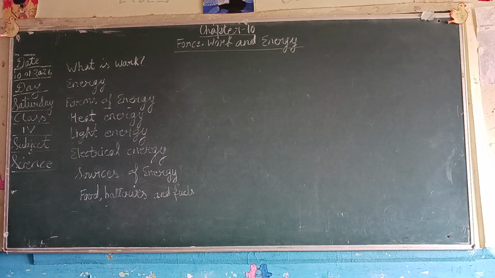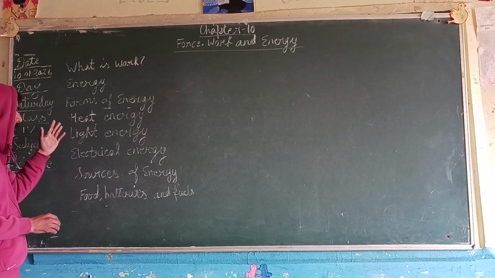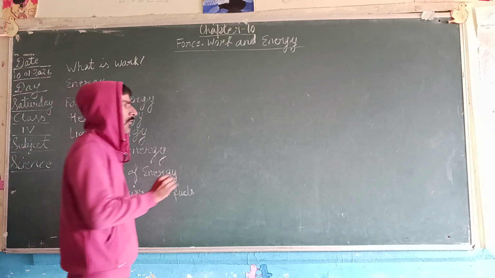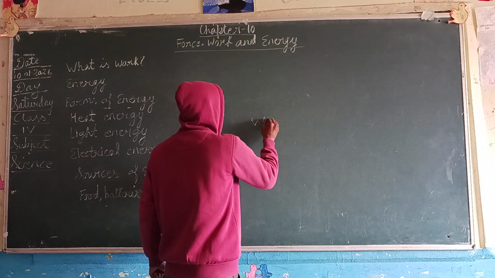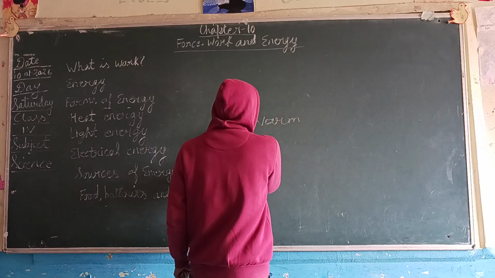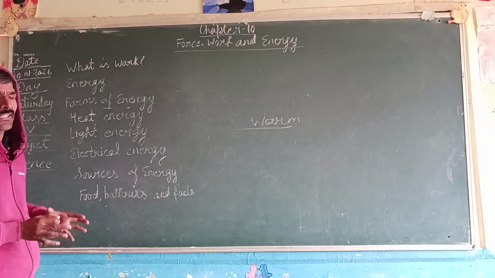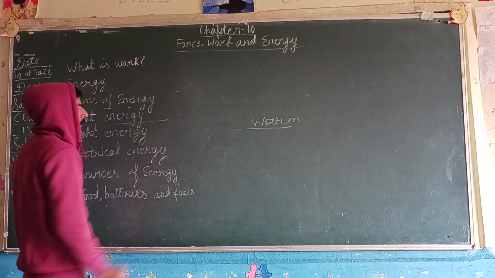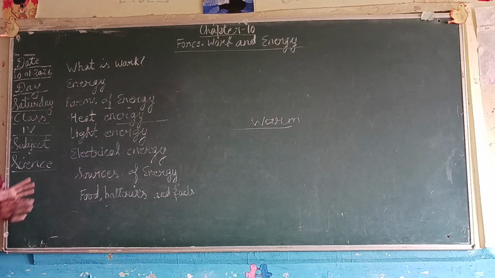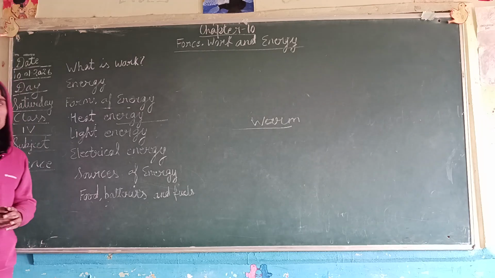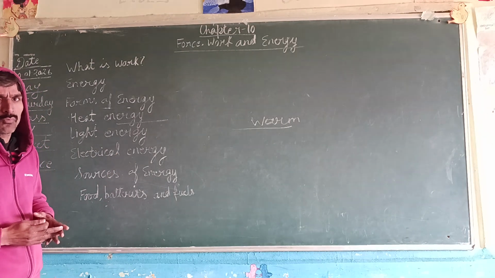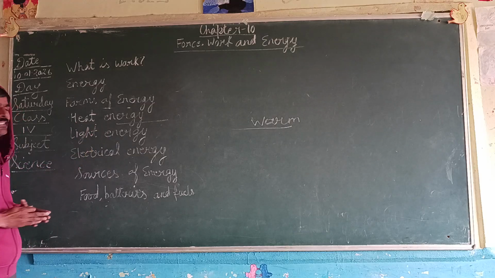In the forms of energy, the first one is heat energy. Heat energy helps us to keep warm. The energy which we utilize through this property to do some particular type of work is heat energy.